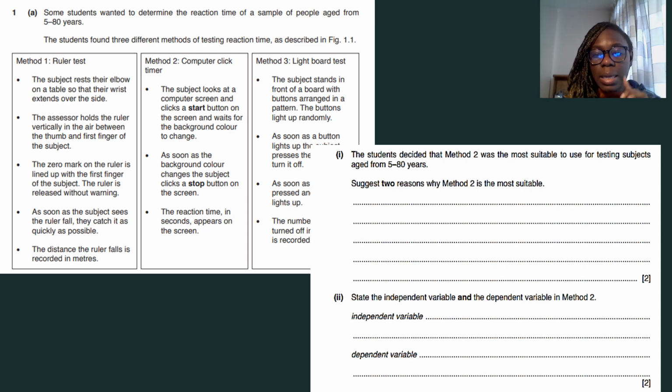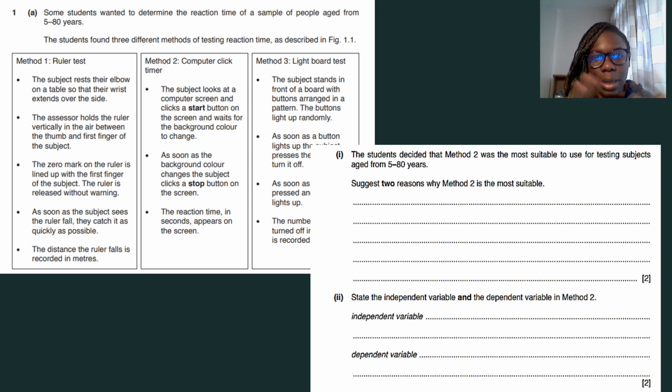Now, again, you can see here there are 2 marks that have been allocated, which basically means you only need to write 2 reasons. And I always say this to students, that because paper 5 can be ambiguous for some students sometimes, they tend to want to fill up the whole thing, and they end up writing a lot of stuff that doesn't even pertain to the actual answer. So in this case, why is method 2 the most suitable?